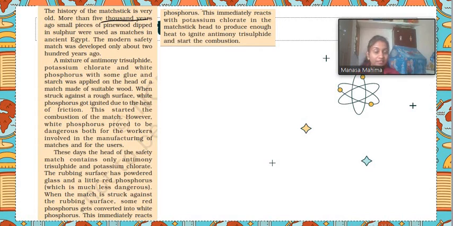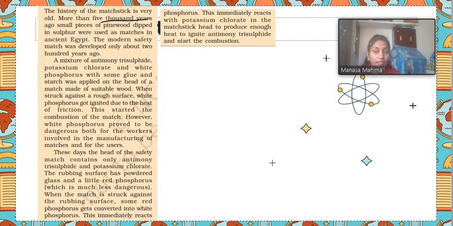So the matchstick, do you think the matchstick can burn on its own? No. What does the matchstick need to do? It needs to be struck on the rough surface of the matchbox. Then only you will see the ignition of the matchstick. Why is it so? Because the matchstick needs to attain its ignition temperature, then only it will show fire, or then only it will burn.